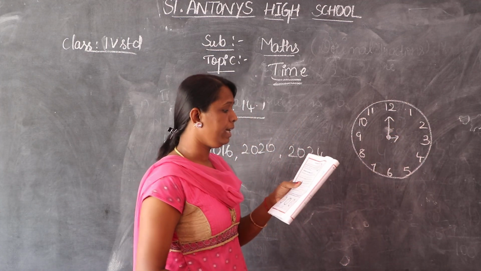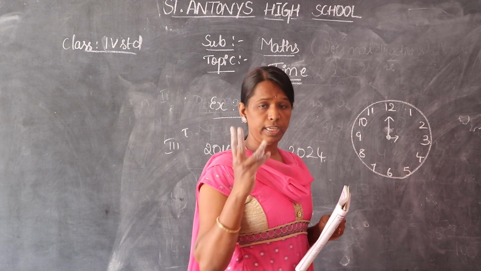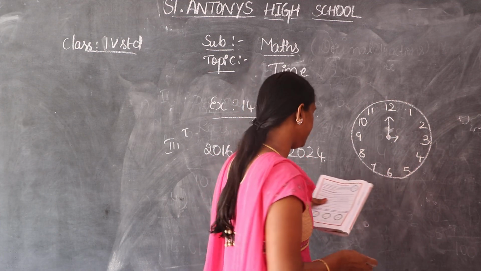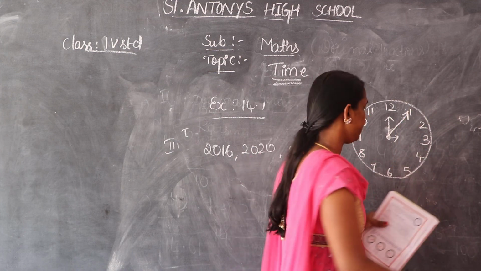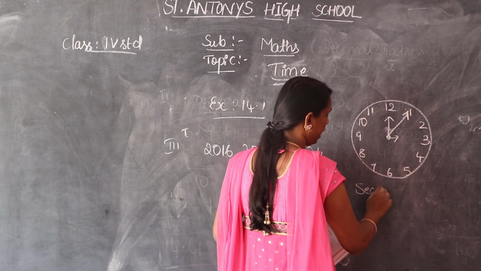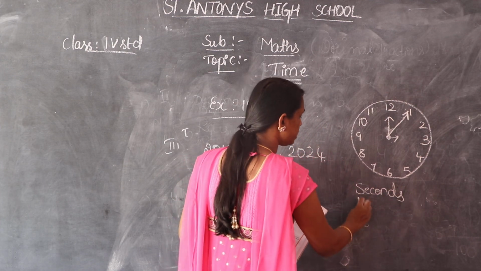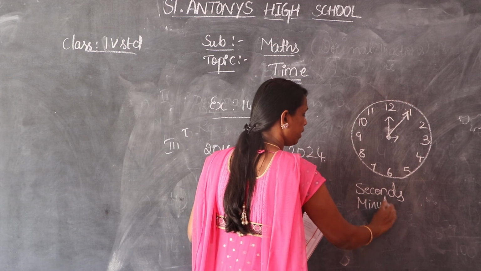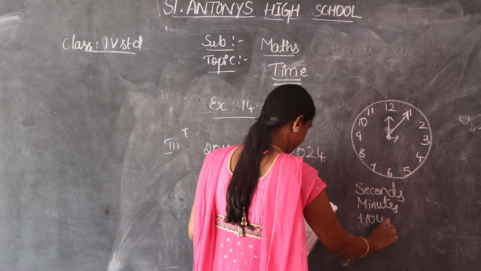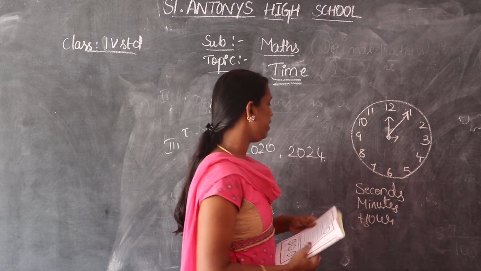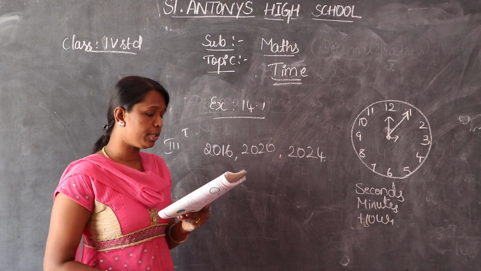Okay. What does the bigger needle of a clock indicate? Here there are 3 needles in the clock. Usually the bigger one indicates seconds. The bigger needle indicates seconds, the middle one indicates minutes, and the small one indicates the hour. Usually time is divided into seconds, minutes, and hours. Next question.